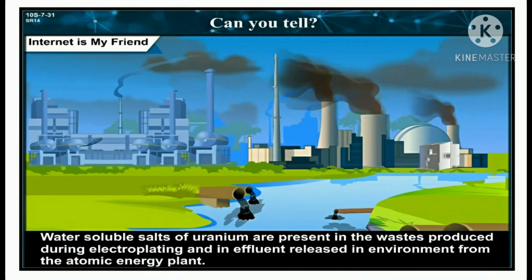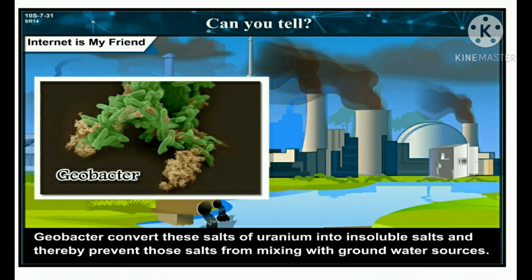Water-soluble salts of uranium are present in the waste produced during electroplating and in effluents released into the environment from atomic energy plants. Geobacter converts this salt of uranium into an insoluble salt and thereby prevents those salts from mixing with groundwater sources.